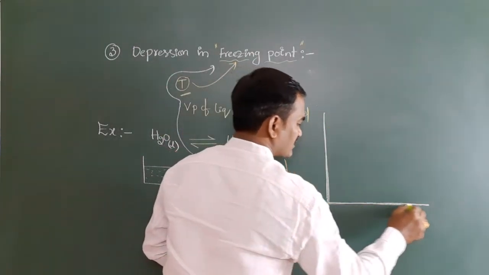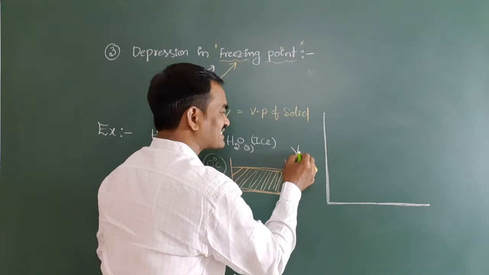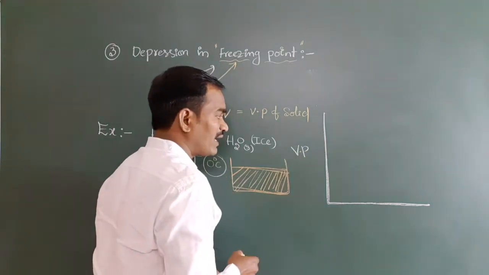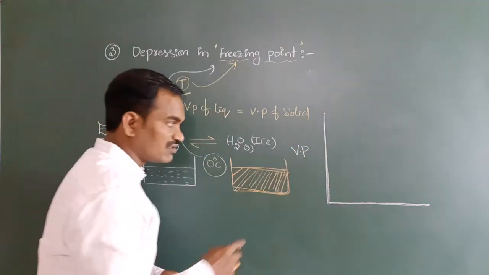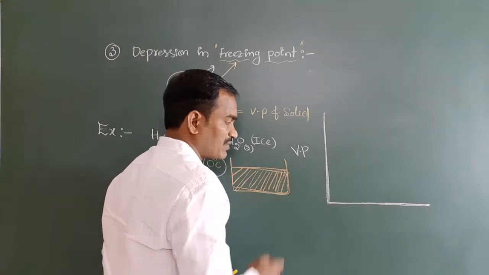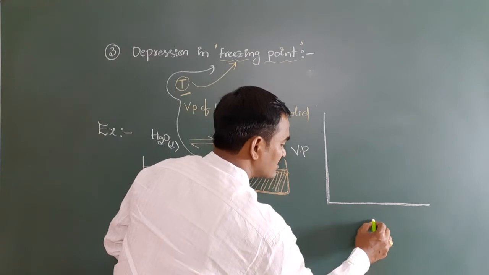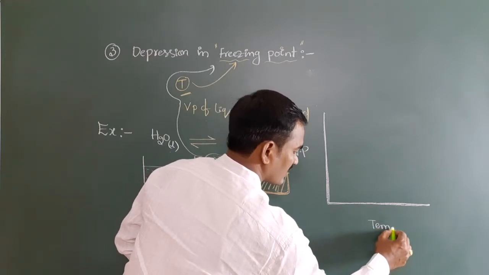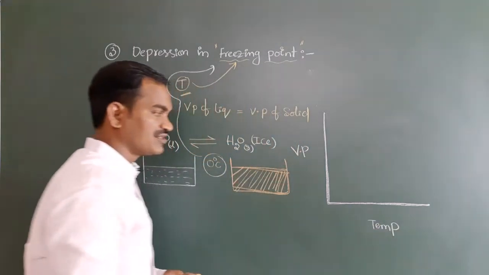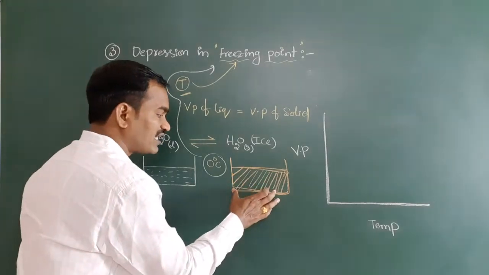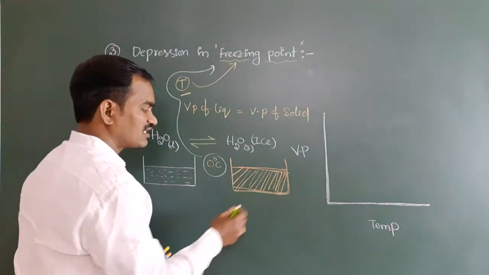On the y-axis, I am taking vapor pressure. On the x-axis, what are we taking here? That is temperature. Now first I am taking solid. This is nothing but a solid, no?